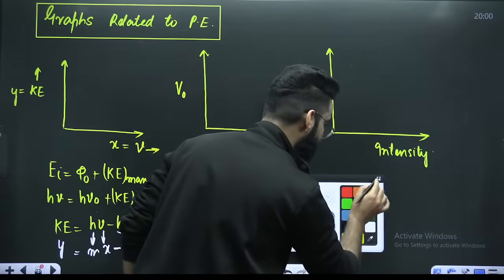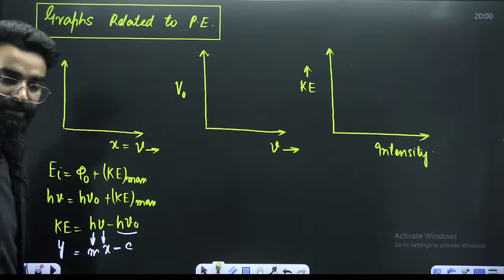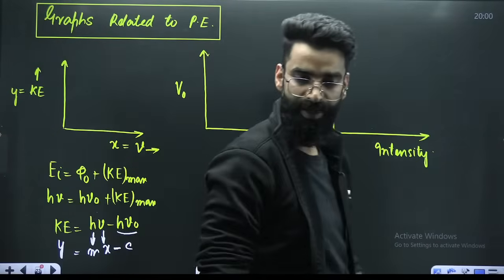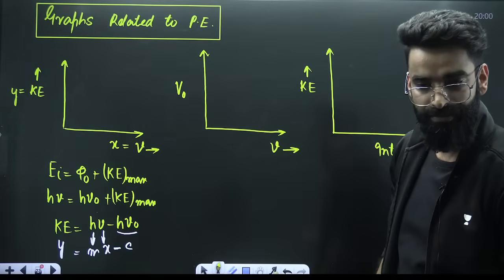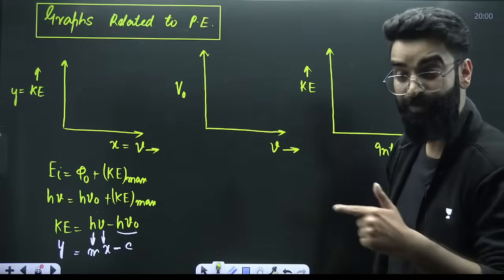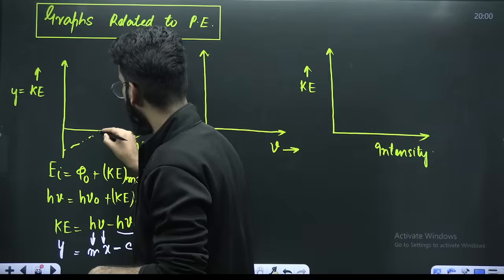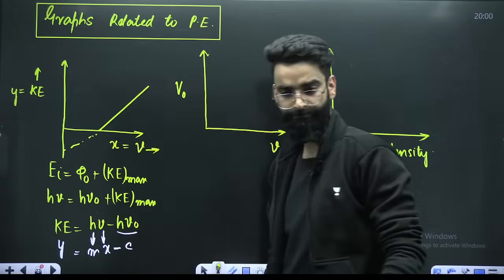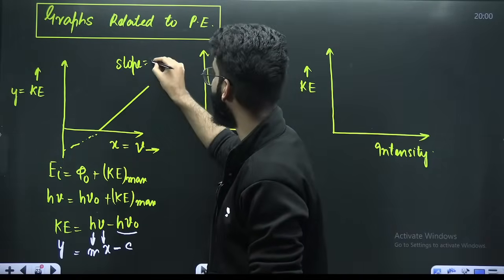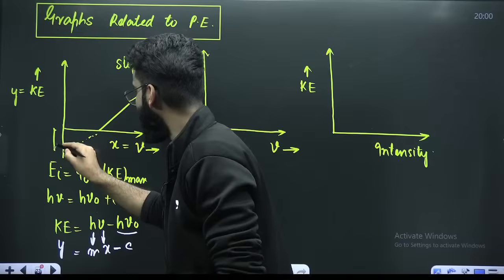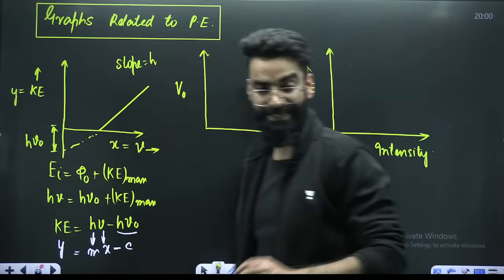Tell me the nature of the graph for y is equal to mx minus c. It's not plus c, it's minus c. So the graph will be starting below the origin. Right? It will be like this. What about the slope of this curve? Slope means m, and m is nothing but h. What about the intercept? Intercept is c, and c over here is h nu naught.